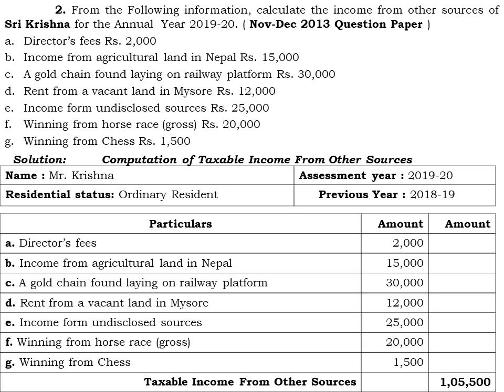This amount will be taxable for the assessment year 2019-20 in the income of Mr. Krishna. So this is the second simple problem which appeared in the November-December 2013 question paper.